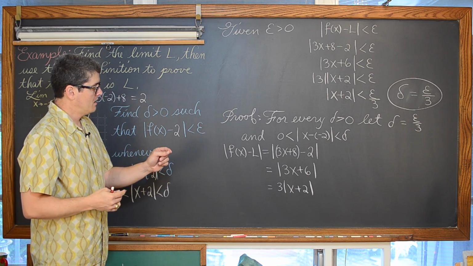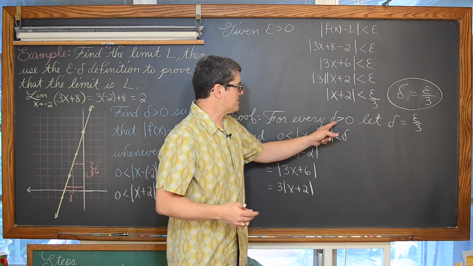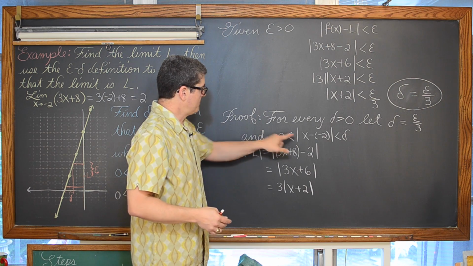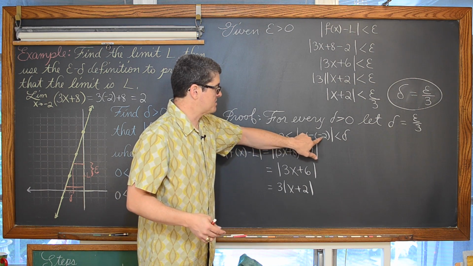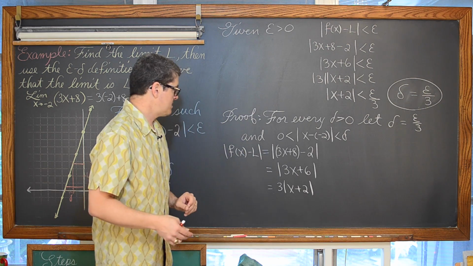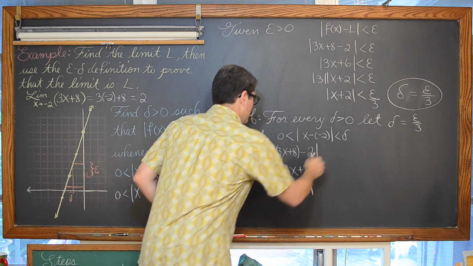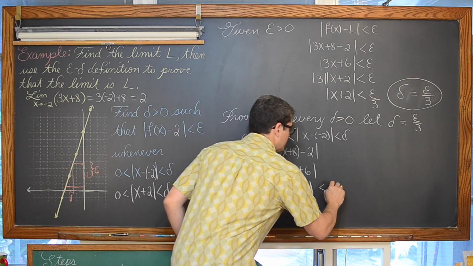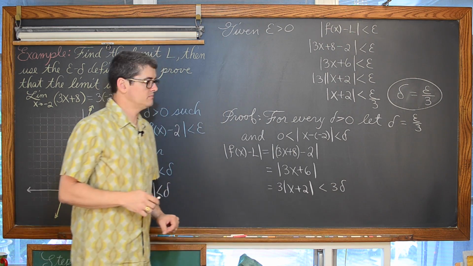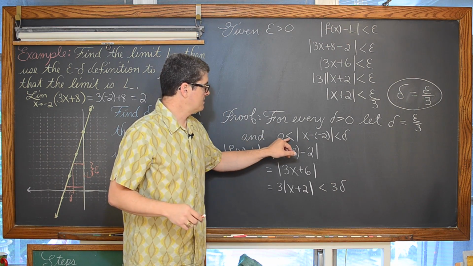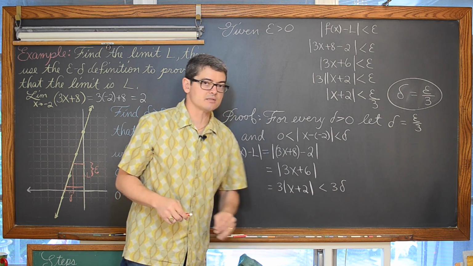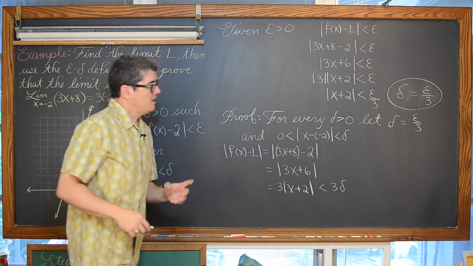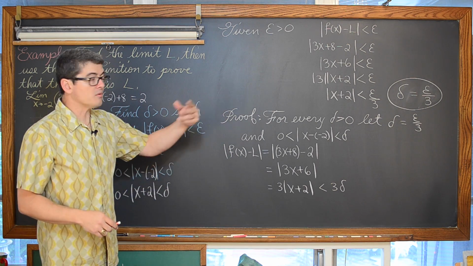But now, see, for every epsilon greater than 0, let delta equal epsilon over 3, and the assumption is that we're going to be picking x such that the absolute value of x plus 2 is less than delta. So I can bring this in here and now say that this expression is less than 3 times delta, because it says right there that the absolute value of x plus 2 is less than delta. Well, delta we have set up to be equal to epsilon over 3.